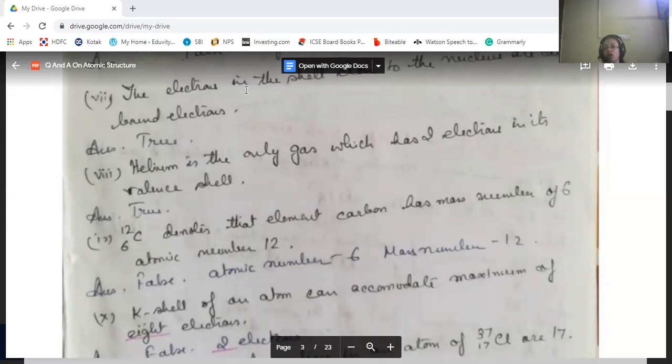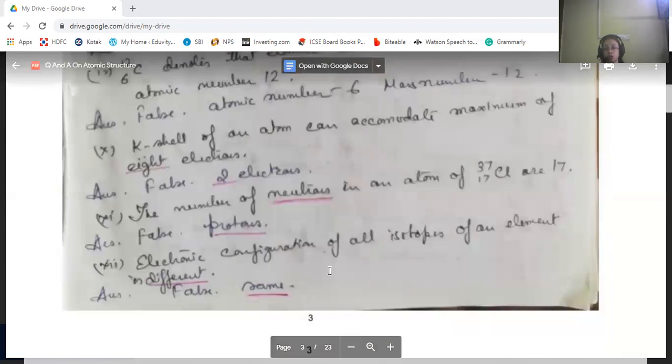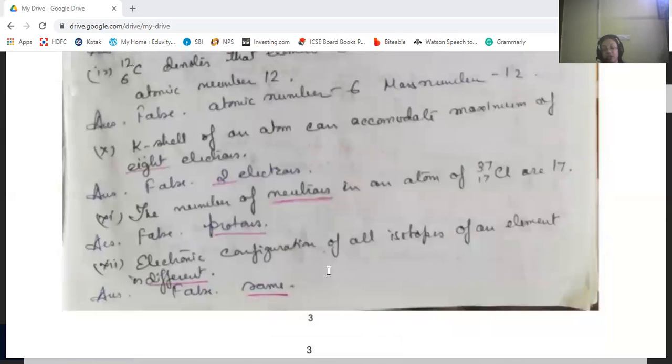Now K shell of an atom can accommodate a maximum of 8 electrons. No, it can accommodate only 2 electrons. So the statement is false. First shell contains 2 electrons.